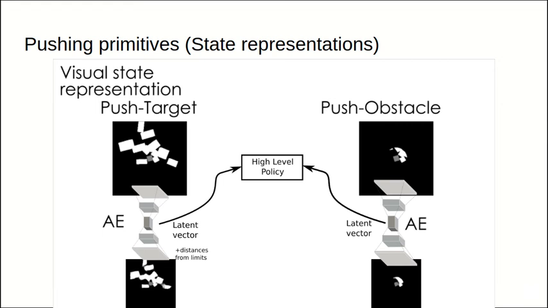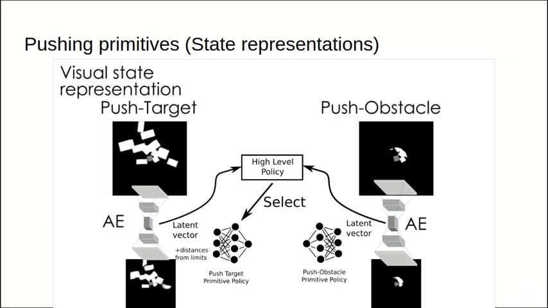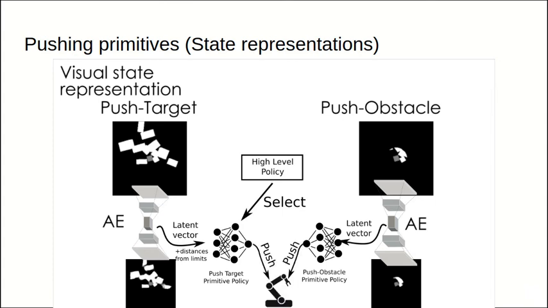Then the high-level policy selects between the primitive policies, and we feed the corresponding latent vector to the selected primitive policy, which produces a push for the robot.